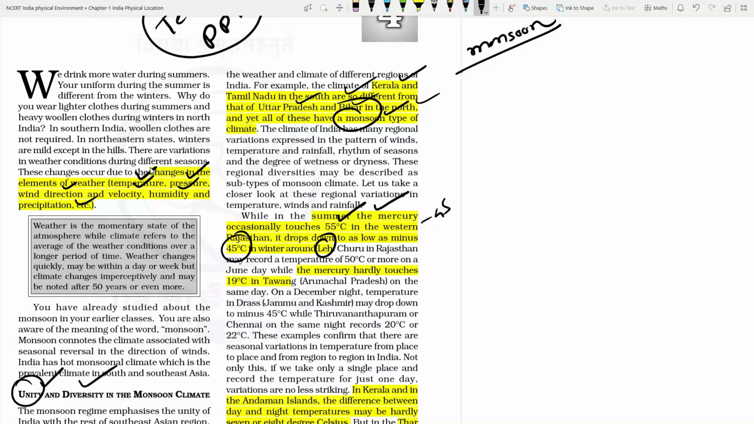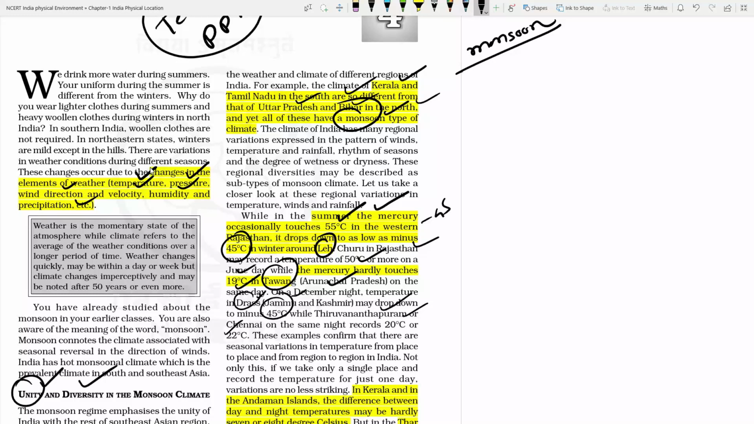ठीक है ना? So mercury hardly touches 19 degrees Celsius in Tawang on the same day. Means at the time when it is summer in Rajasthan, on that day in Tawang it hardly reaches 19 degrees Celsius. The Tawang region has the lowest temperature. In December, in Jammu and Kashmir, particularly the Dras area, the temperature may drop to minus 45 degrees Celsius, while at the same time in Thiruvananthapuram and Chennai the night temperature is hardly 22 degrees Celsius. So you can see the winter season has extremities.